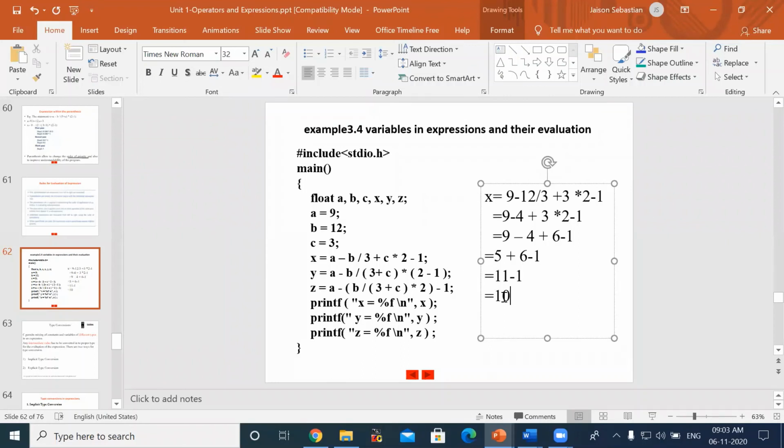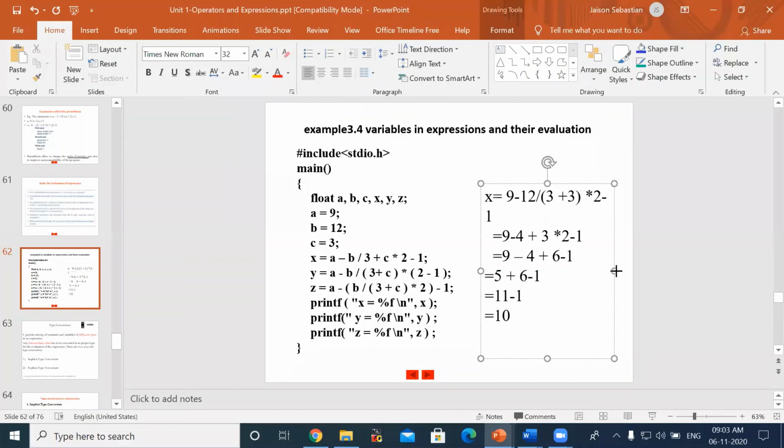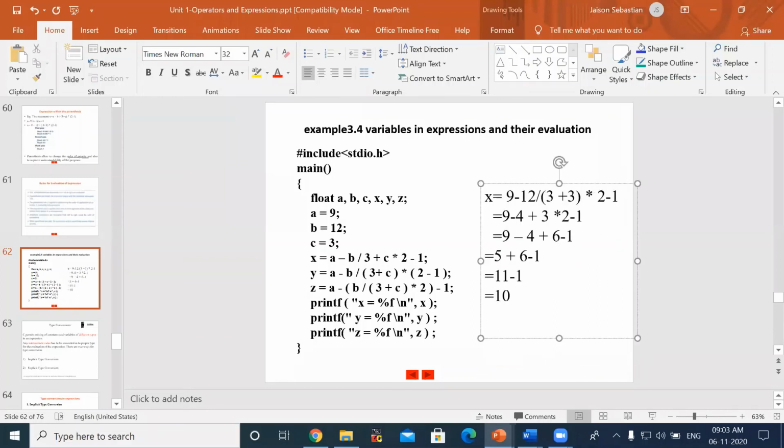So this will be the order. So you'll be getting x is 10. But in the same expression, when we are putting a parenthesis like this, what will happen? You know that expressions which are in the bracket will get more precedence, right? So you will be rewriting it in a different form. That is 9 minus... I am just writing within one step. 9 minus 12, then 3 by 2, right? So how will we write it? 9 minus 12 divided by...